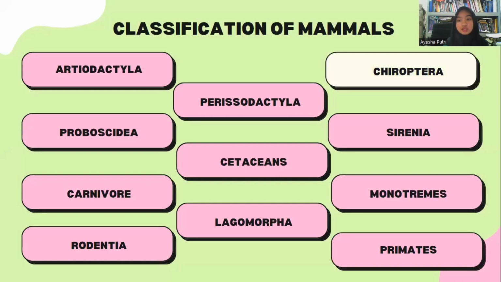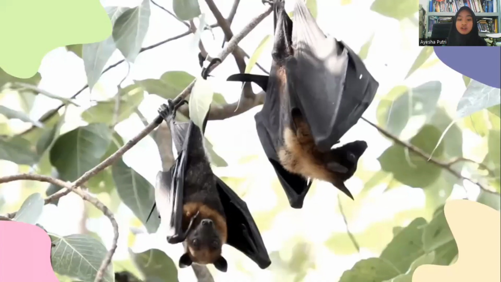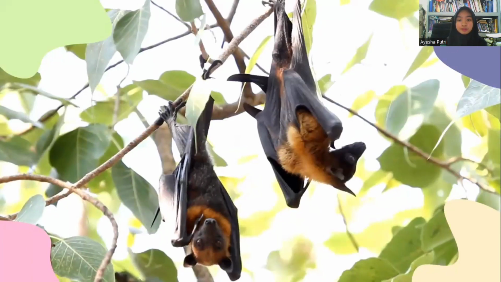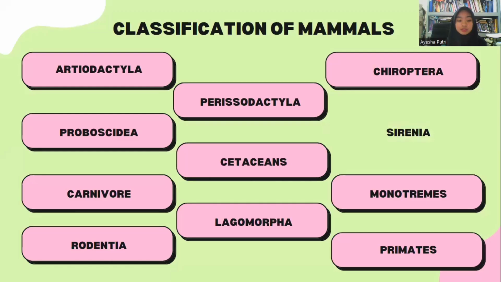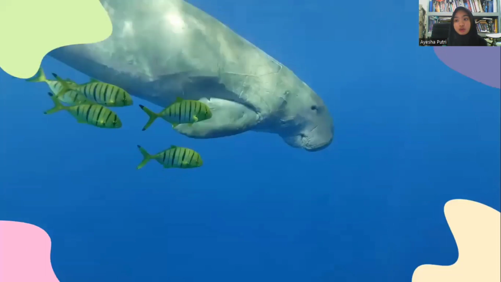The next is Chiroptera. The order Chiroptera has flight membranes and is nocturnal. Anyone? Do you know the example? The example of Chiroptera is the bat. The next is Sirenia. Sirenia is an order whose members have large body size. The example is dugongs.